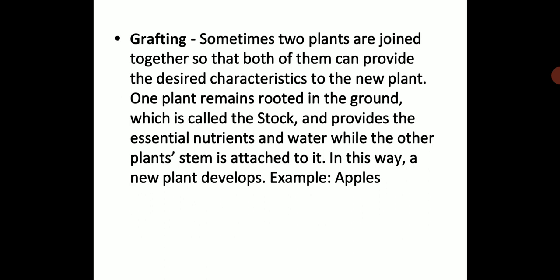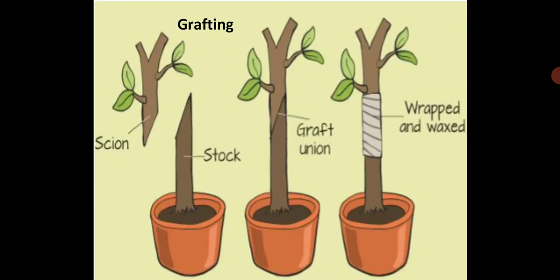A very good example is that we get good varieties of apples because of the grafting method, an artificial method. The different types of good quality apples which you get in the market are because of the desirable characteristics achieved artificially by the grafting method.